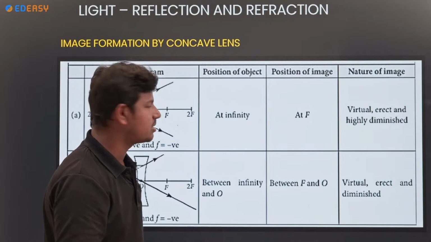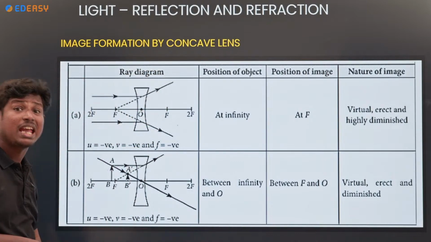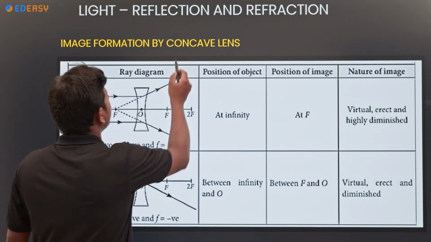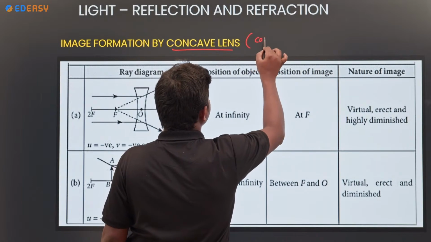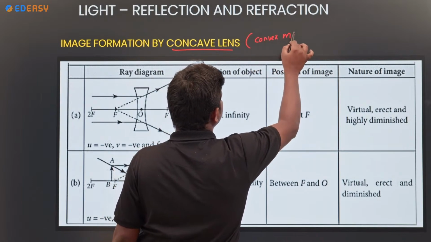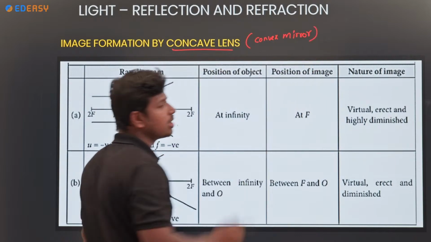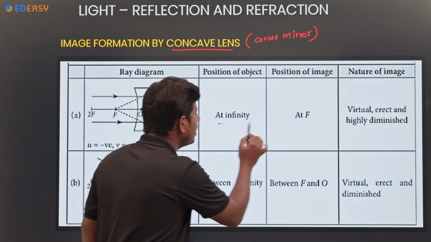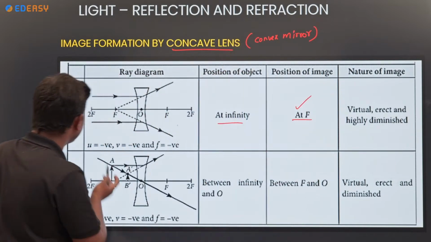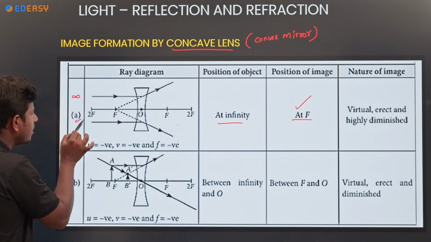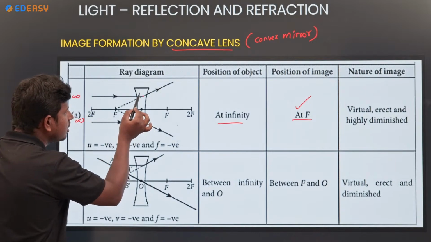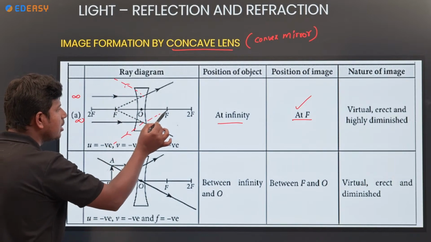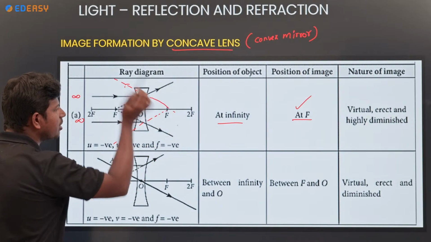Next, coming to the concave lens. The concave lens has the convex mirror property. Remember the convex mirror property. At infinity, the image is at f only, similar. Look at that: where the light rays come from infinity, where they meet, it meets at f, virtual, right?